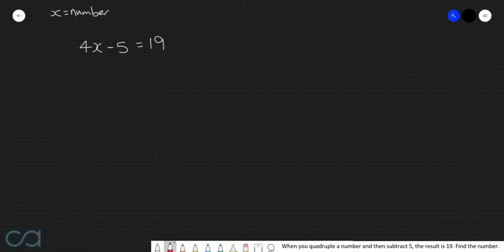Let's now go about solving this. We can first of all add 5 to both sides. So we now have 4x is equal to 24, and then we can divide by 4. So in this case, x is equal to 6. We can't leave our answer like this though, so let's actually give a nice worded answer. The question says to find the number, so here we can just simply say that the number is 6.